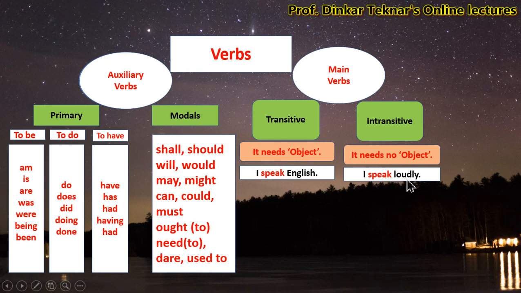This sentence doesn't have an object. Loudly is an adverb. So auxiliary verbs are primary auxiliaries and modals, and main verbs are transitive and intransitive. Primary auxiliaries are to be, to do and to have, and all these other verbs are modal auxiliaries.